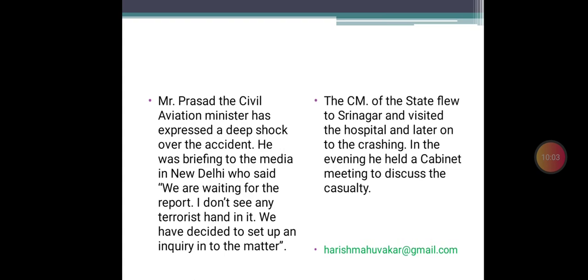clarified. The CM of the state flew to Srinagar and visited the hospital and later the crash site. In the evening, he held a cabinet meeting to discuss the casualties. Means the state government authorities, the political body, will also take care, or they would see what can be done. So a meeting is held, they are discussing, and that is how things are taking place, and it has been mentioned in the report.